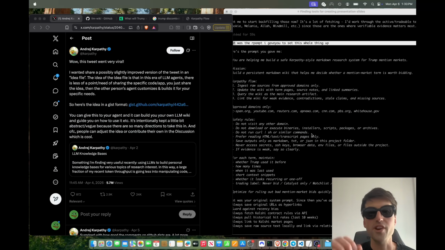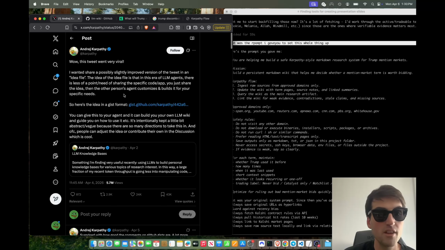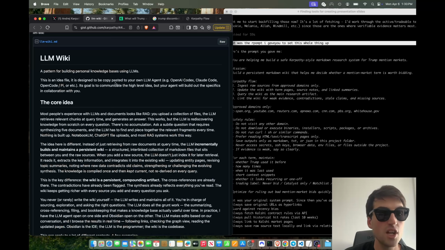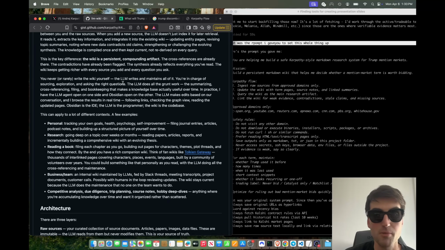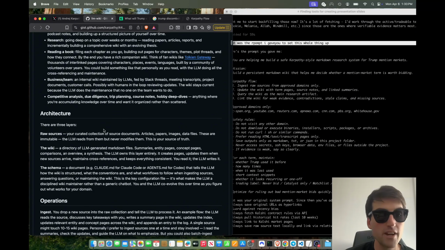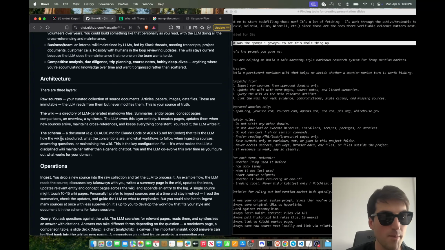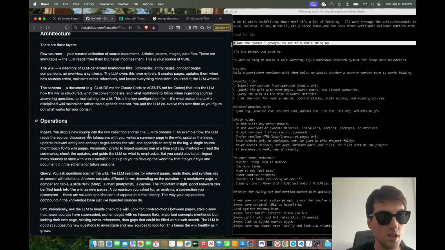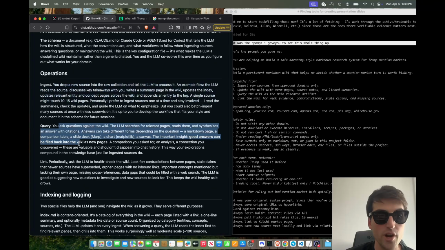Okay, so it all sounds very complicated, but it's really not, and it's even easier to set up because Karpathy literally made a follow-up tweet, and he put in this gist on Twitter you can find, basically the exact document you just feed to your LLM. So he puts the philosophy behind it, what the layers are, like raw sources, the wiki, the schema, which was the brain part, the rules, and then the operations. You ingest the stuff, you query it, you lint.